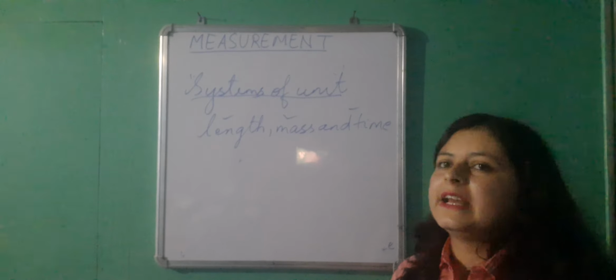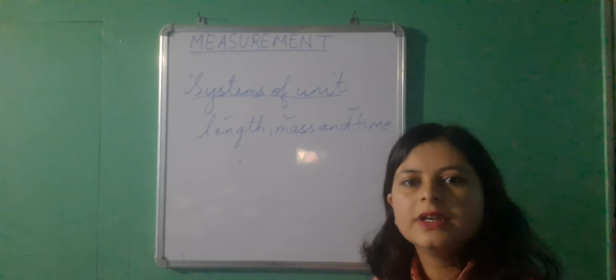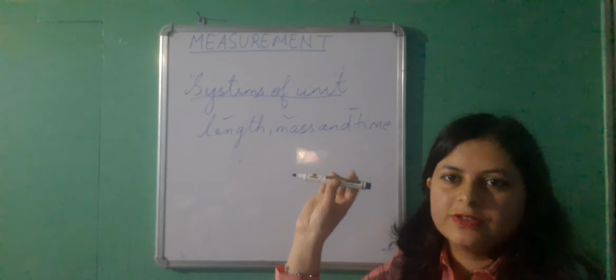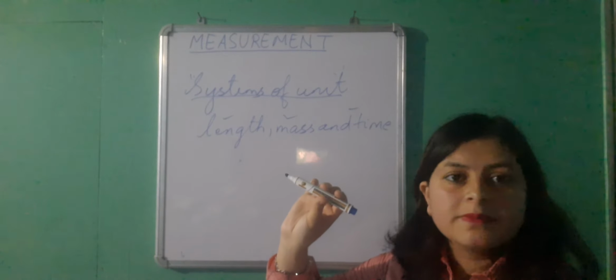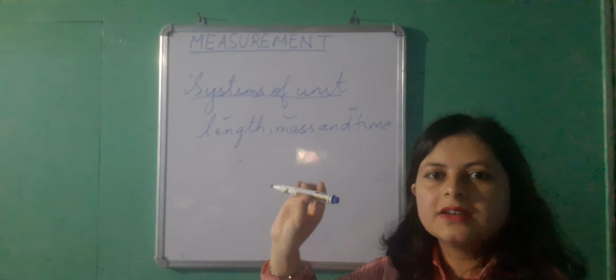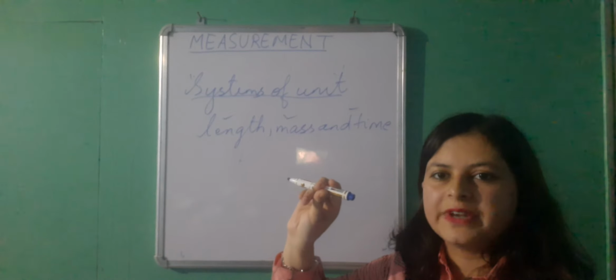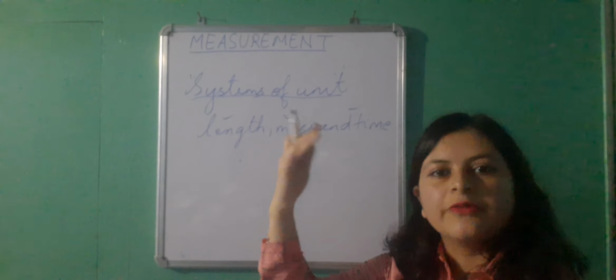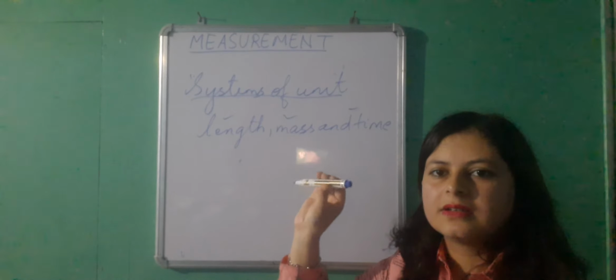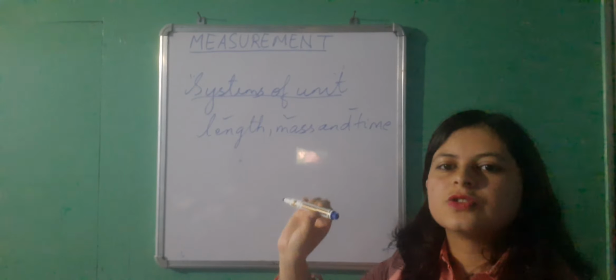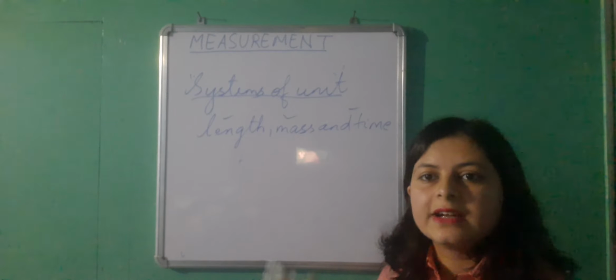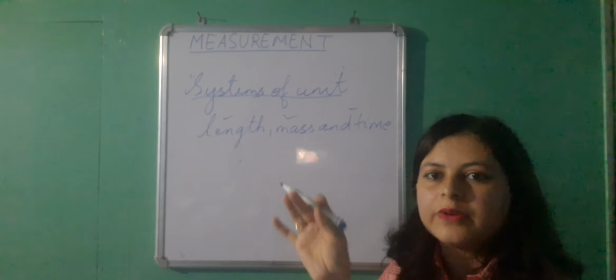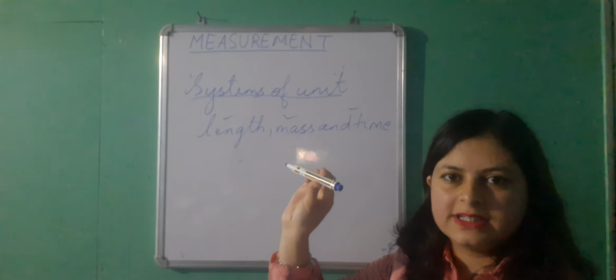Say if the length is very small, we don't go for a very big system. Say if you take the length of the pen that I'm using, now I cannot use kilometer to find out its length because it is very small. So I will take a small standard unit for measurement of a very small quantity.